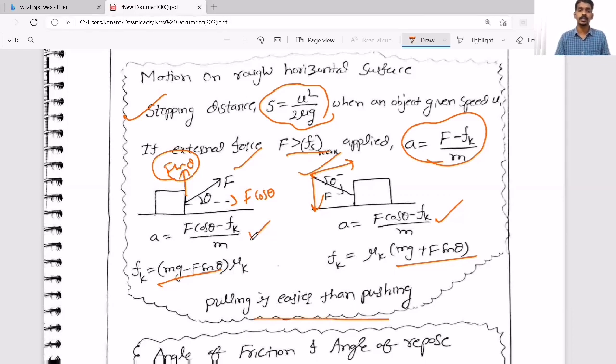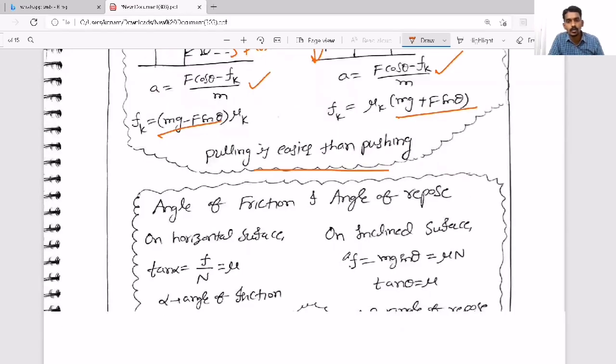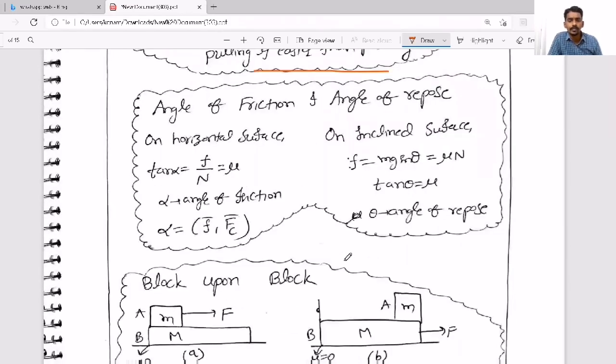And they can ask what is the acceleration in case of pulling, what is the acceleration in case of pushing. Such kinds of questions they can ask you. And two more definitions are also important. In case of a horizontal rough surface with a body kept on it, there is one force, normal reaction, and another force, frictional force, and the resultant is called contact force, and the contact force makes an angle with the frictional force, that we call the angle of friction.